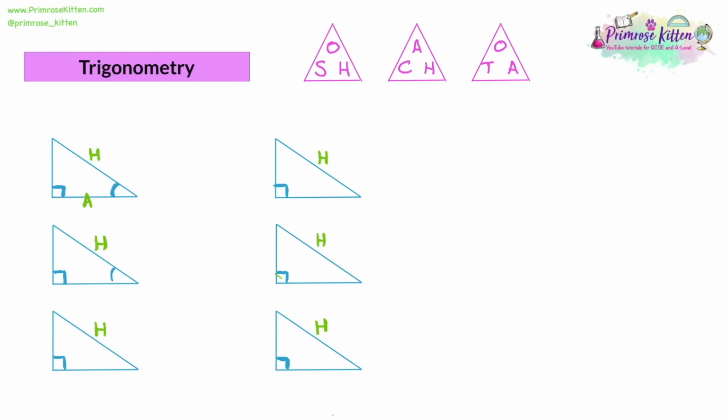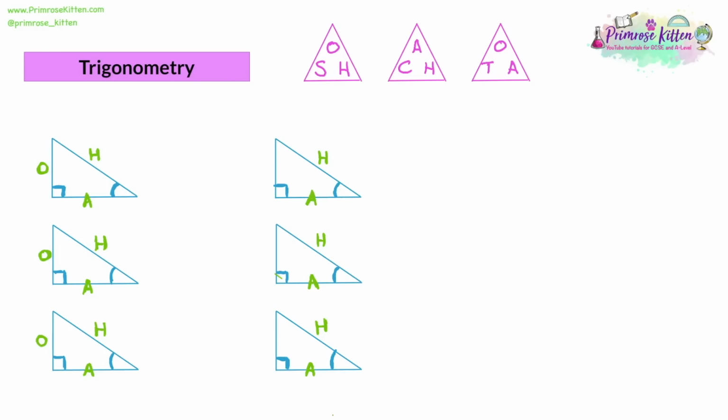So if we have the same angle labelled in each triangle, and again, where this angle is important because if it's the other one, then the adjacent will be in a different position. But if it's at the bottom right in this kind of triangle, then the adjacent is always going to be in the same place. The last side we call the opposite. Now, if you memorize 2 of these definitions, the third one's just the other side. So we could just label all these opposites straight away without thinking about it, because there's only one side left.